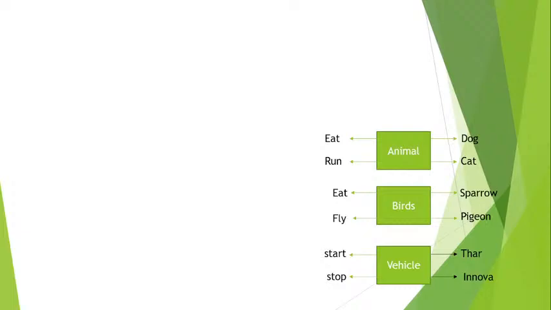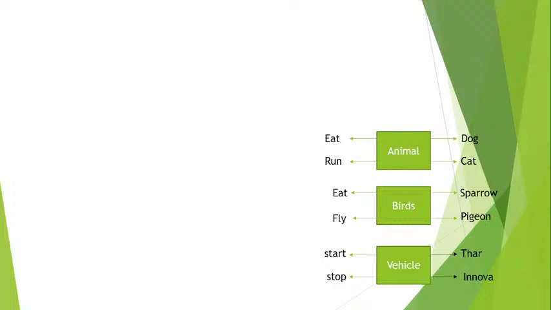Animal. Only one class we have, animal. Apart from animal, we have other classes: animal, birds, vehicle, right? So animal, birds, vehicle, these all are the classes. So which are the objects here inside this diagram?